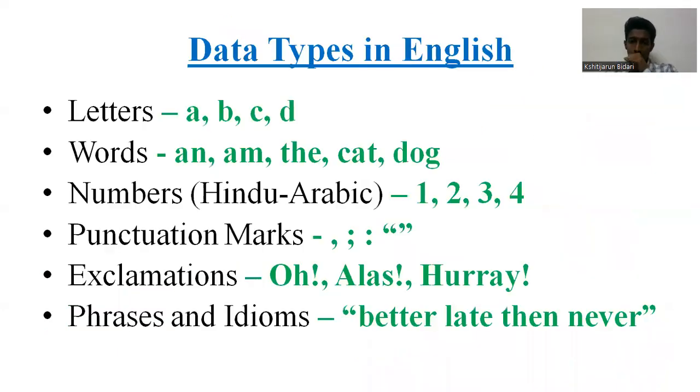So here, if you see data types in the English language, which are the different types of data which we can see? First is letters, as you all know. Next one is words: an, am, the, cat, dog, simple words. Next one is numbers, in the sense Hindu-Arabic numbers 1, 2, 3, 4, 5, 6, then punctuation marks, exclamations, and phrases and idioms. These are things which you basically see in English, isn't it? The same thing if we apply to Python, there are some data types in Python also.